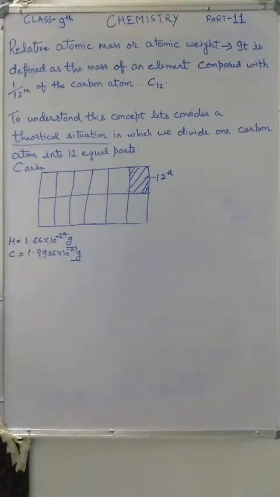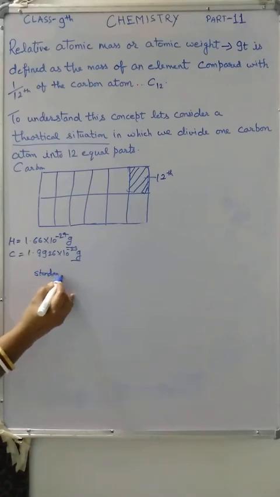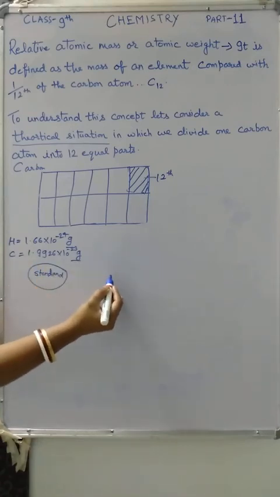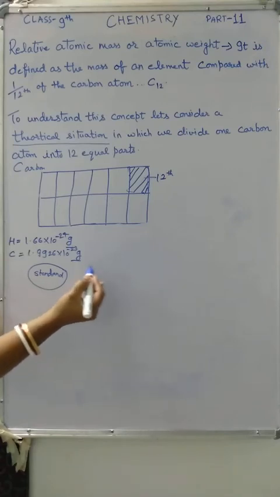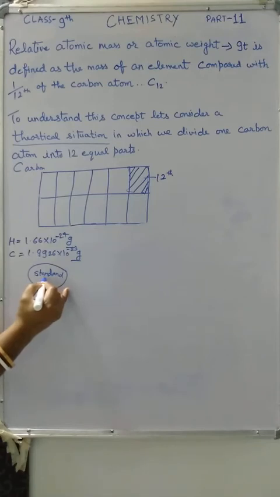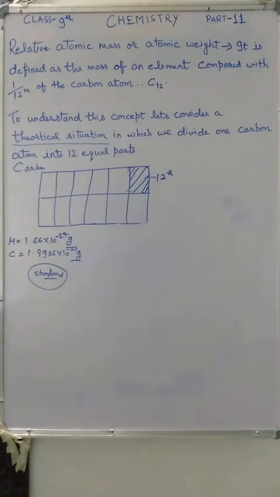So to solve this problem, the scientists took one standard atom, and for calculating the masses of other atoms, they compared the mass of other atoms with this standard atom. It was therefore considered appropriate to use the mass of some standard atom as a unit.